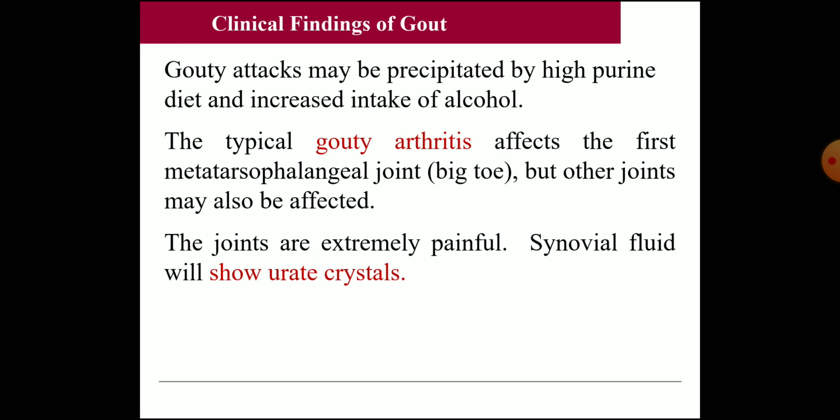The joints may be extremely painful, and when you aspirate the synovial fluid and examine it under the microscope, you can see the urate crystals. So usually when the pain is unbearable, sometimes we will aspirate the fluid from the joint. The typical symptoms are of arthritis, and sometimes there will be renal failure, due to the deposition of renal stones. When urate is very high, passing through the urine, it forms stones or calculi and is deposited in various parts of the kidney, producing renal failure. These are the two main